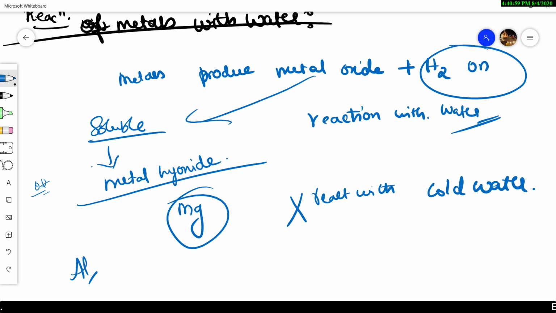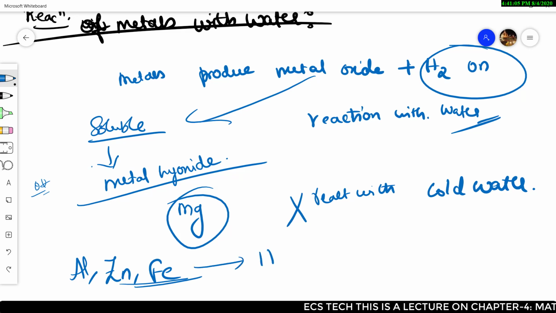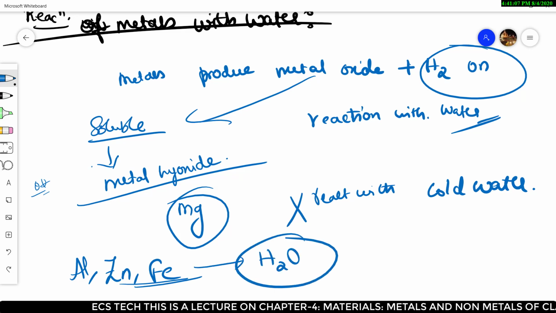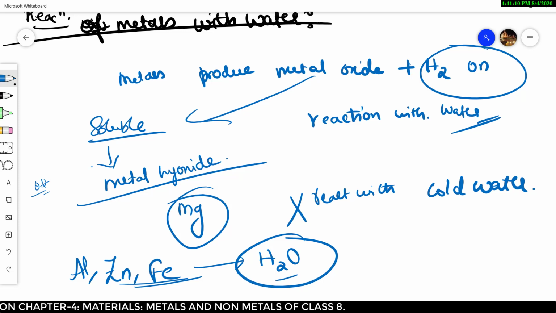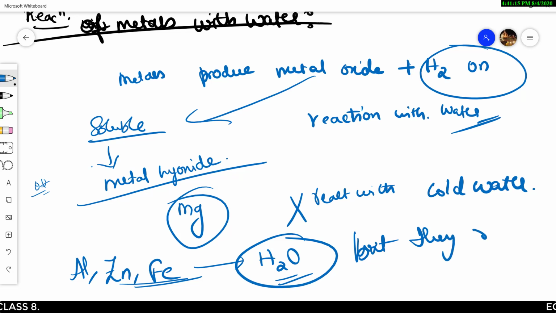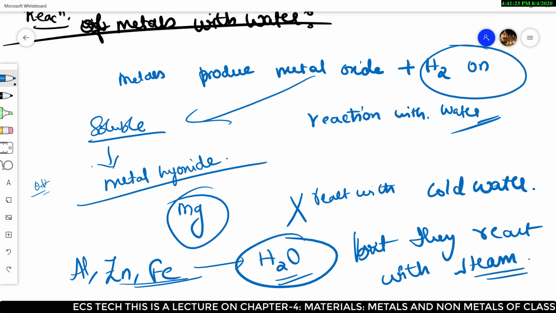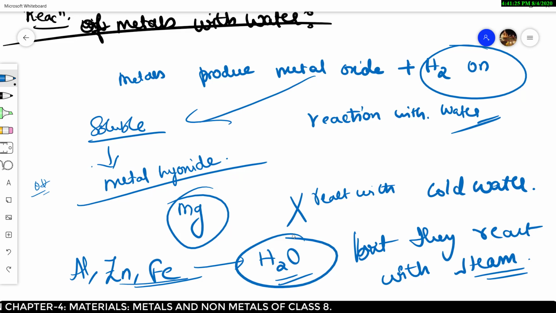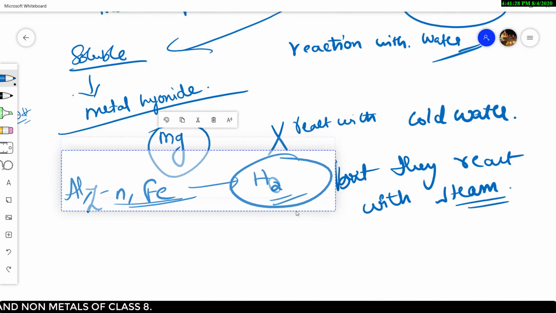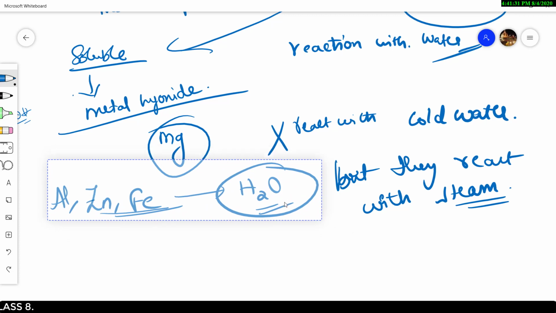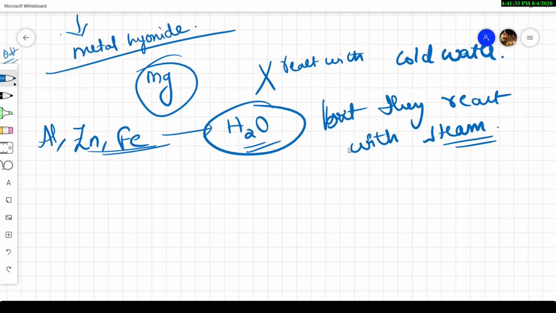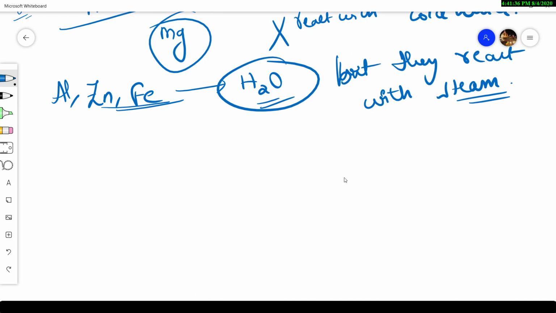Some of the metals like aluminum, zinc, and iron do not react with direct water, but they react with steam. Steam is a kind of water vapor.